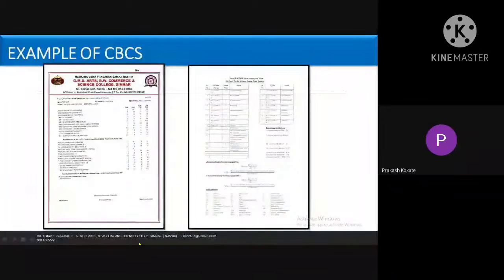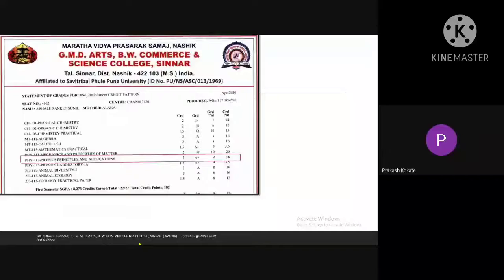This is the sample mark sheet, but it is not very clear as far as the photo visualization. We'll go to the next slide. I have cut half of that mark sheet here. Now, what does half of the mark sheet consist of?